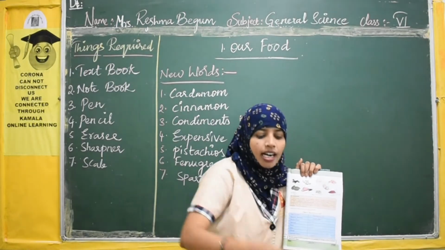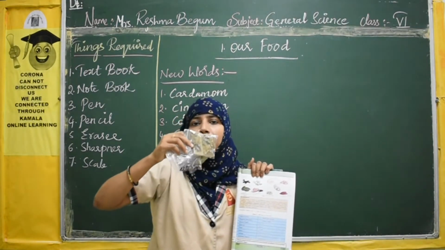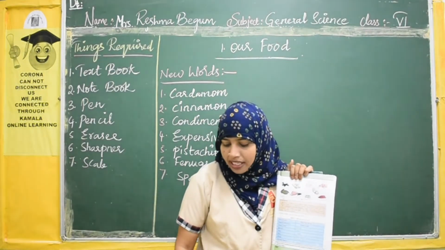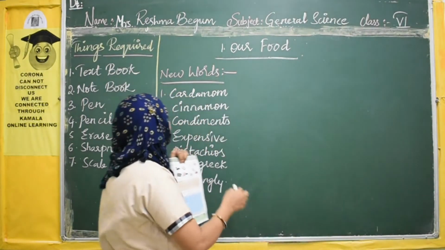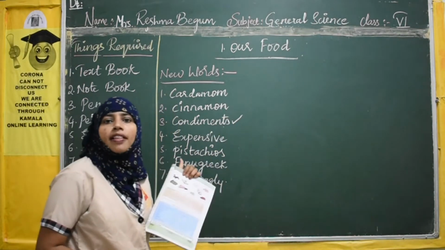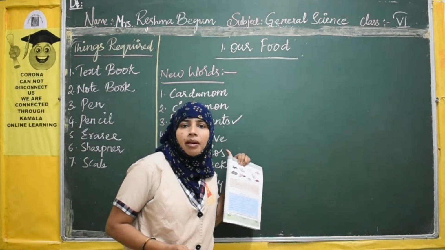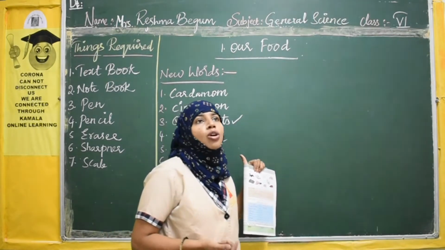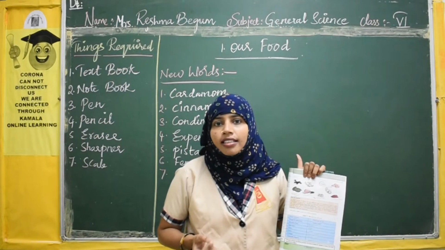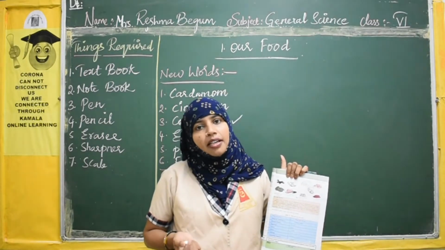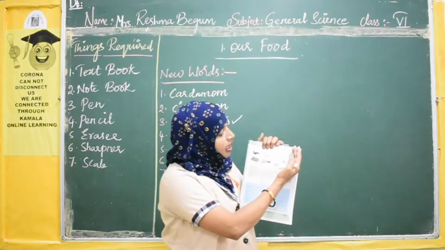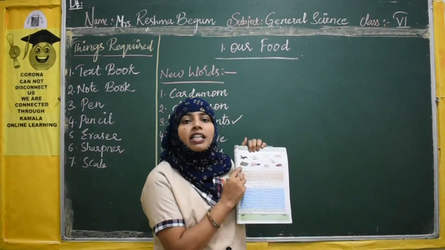When these are added to the food items we are preparing, they give a good flavor. Hence we call them condiments. What do you call them? We call them condiments. I have written it as a third new word here. You call it condiments, or in Telugu it is also called Sugandha Dravyalu. Sugandha Dravyalu or fragrant material also, right? Together we call these condiments.